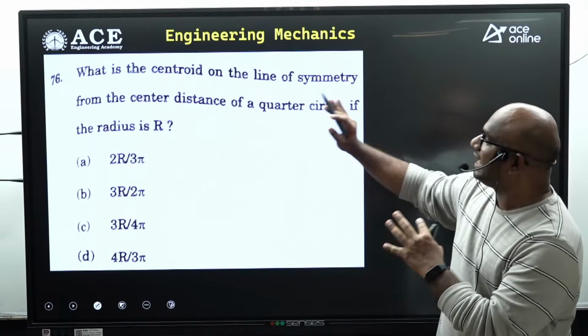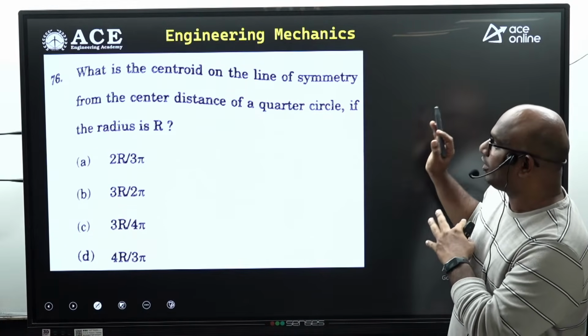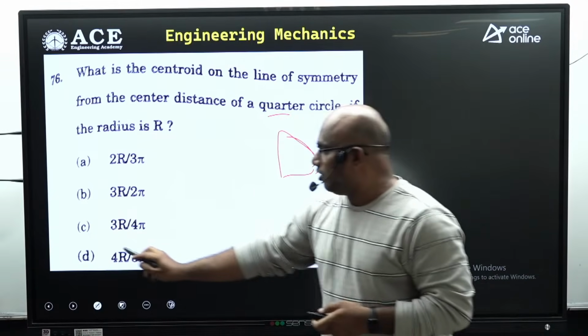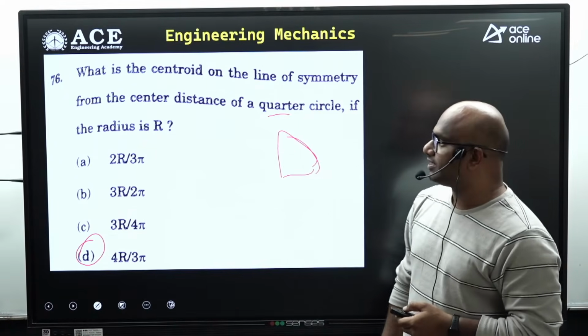What is the centroid on the line of symmetry from the center distance of a quarter circle? So it's a quarter circle, guys. The centroid formula is a direct formula: 4r by 3 pi is the centroid formula for this one.